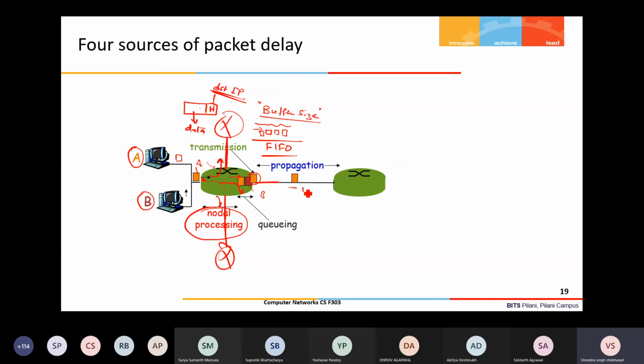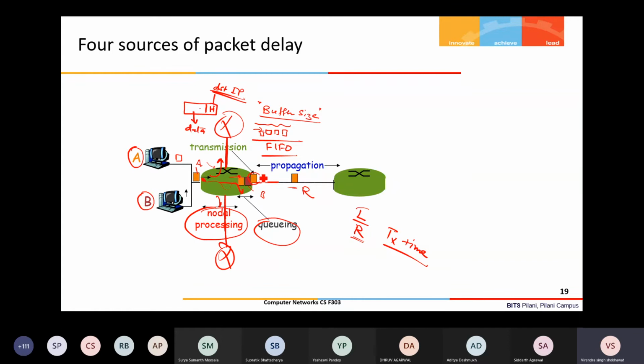That depends upon the link capacity R and the packet size L. So L by R is the transmission time. This is another time component, after nodal processing. Before transmitting, the packet may have to wait for some time, so that is queuing time. Then the packet takes some time to transmit on the link, which depends upon the bandwidth of the link. R is the bandwidth of the link, so L by R is the time required to transmit.